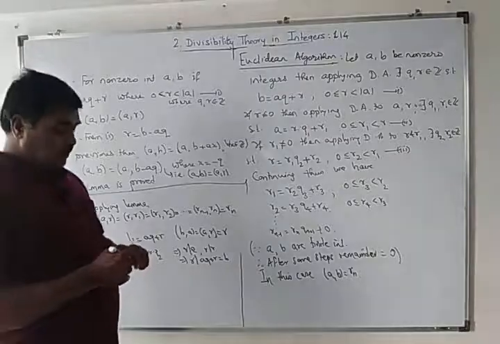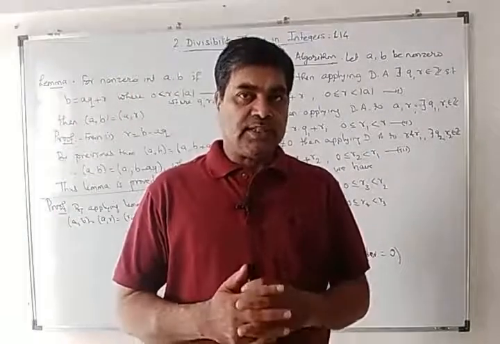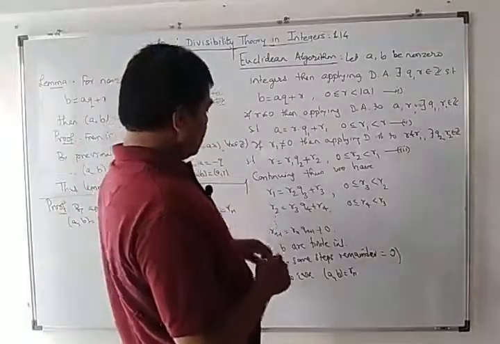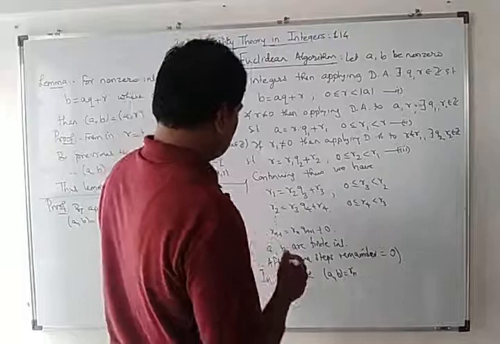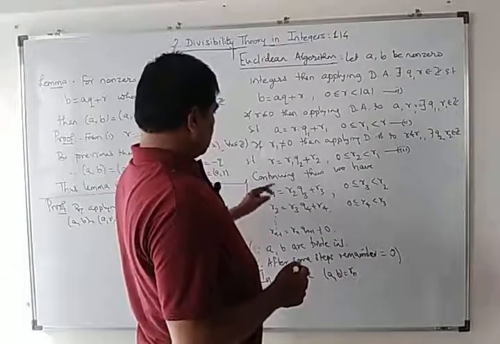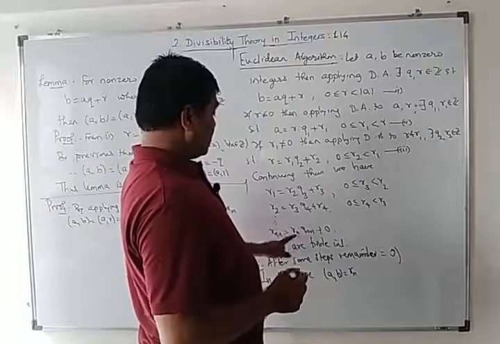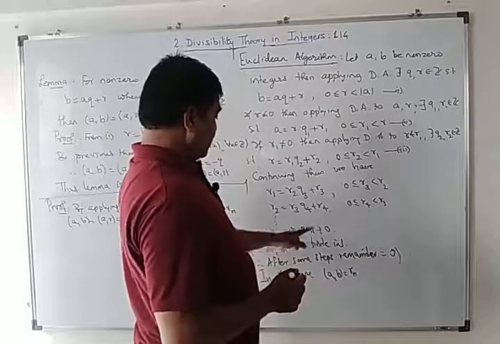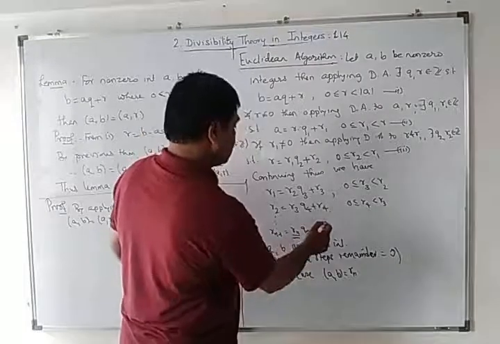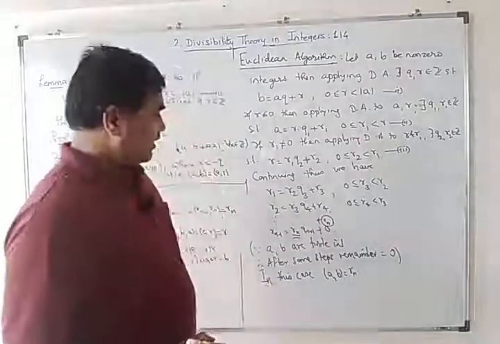Okay. Now, what is use of this Euclid's algorithm? You can observe GCD of AB is nothing but remainder, this remainder, in which this is Rn here.